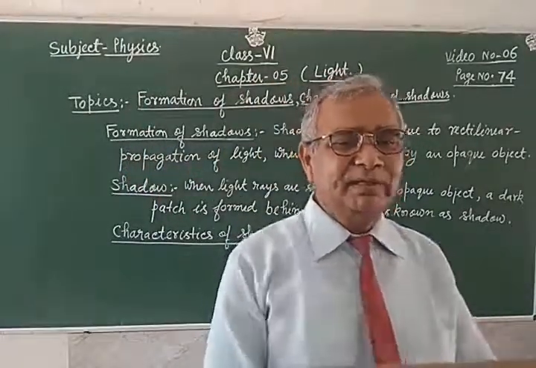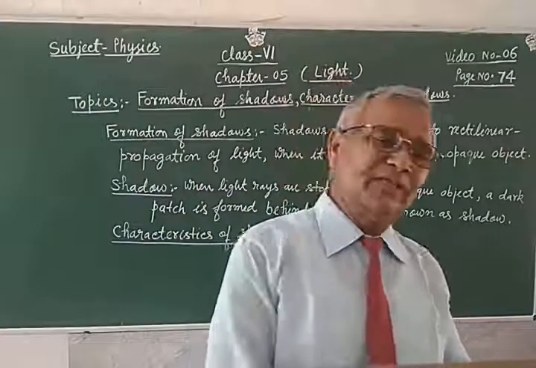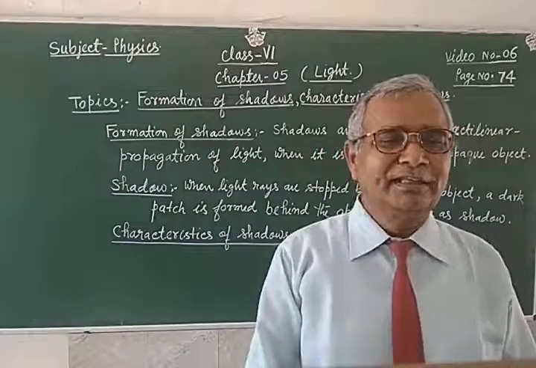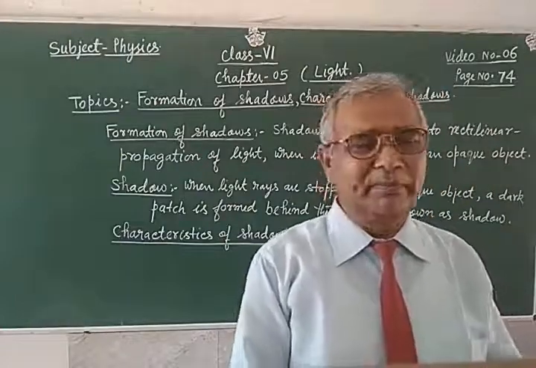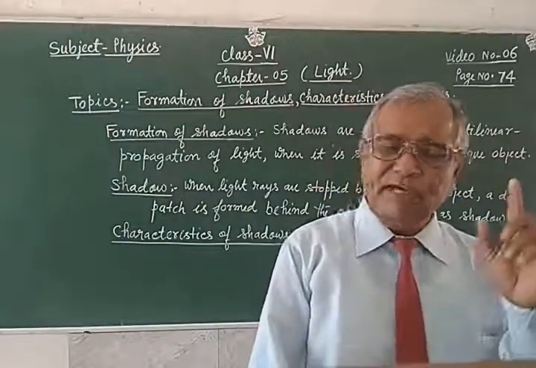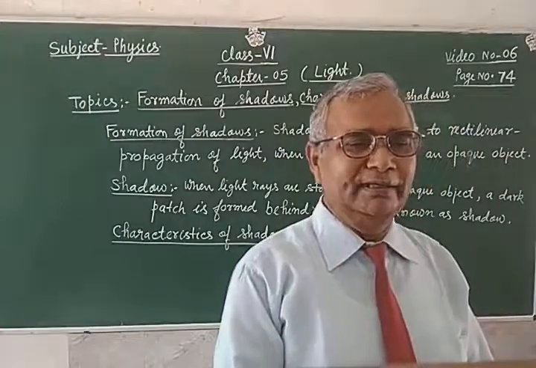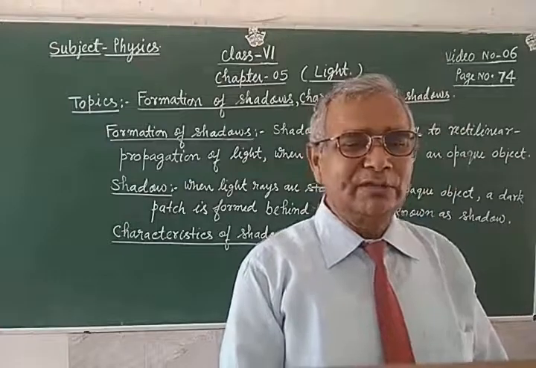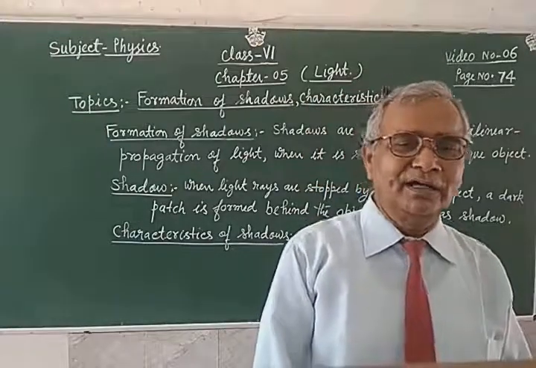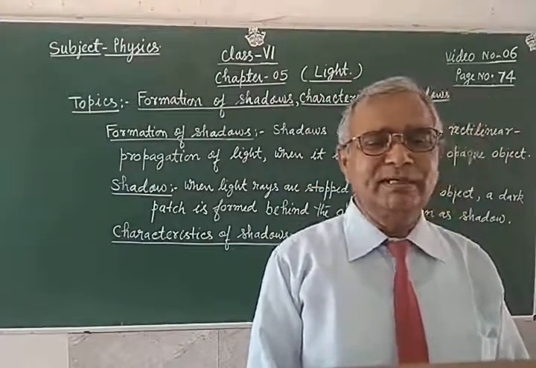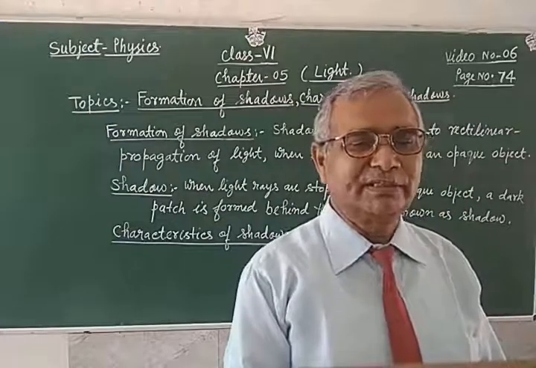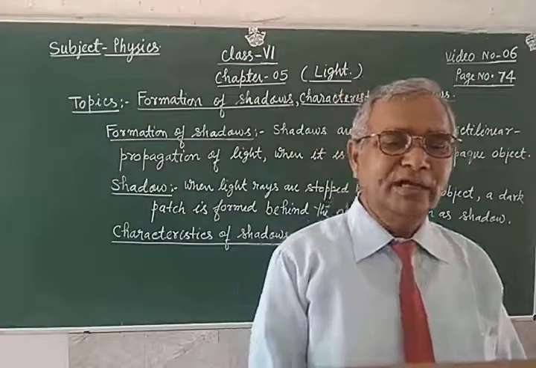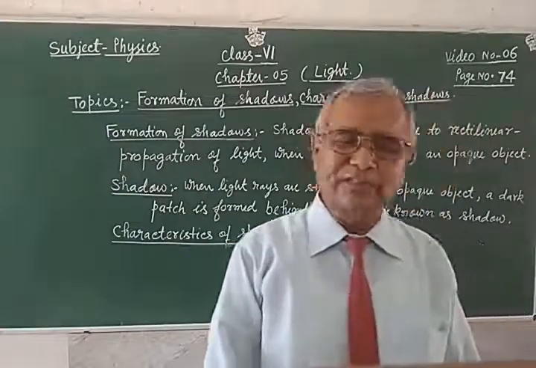Shadows are formed only in the presence of light. If the light is not there, then shadows are not formed. Remember it. And number two, shadows are always formed on the opposite side of the object, or you can say on the opposite side of the source of light.